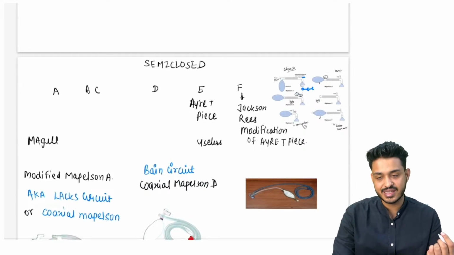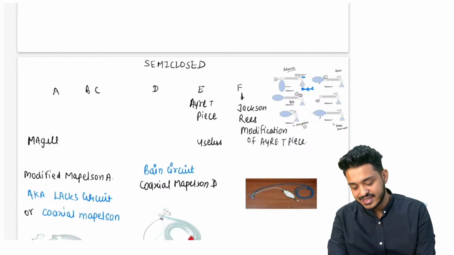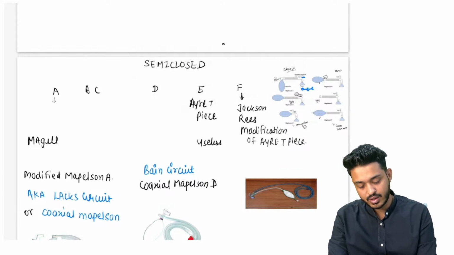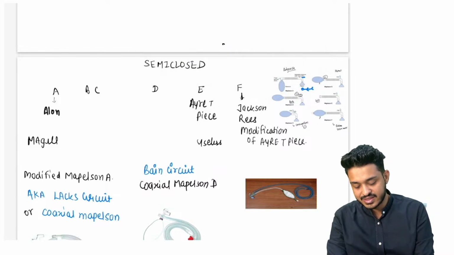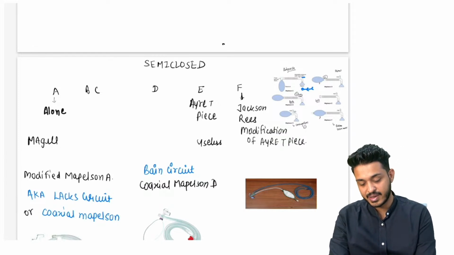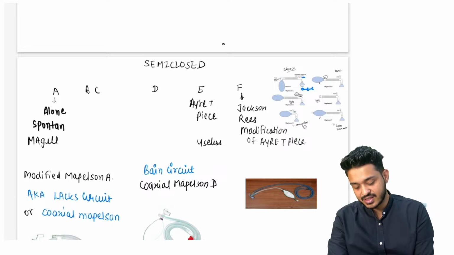अभी इनका uses देखते हैं. What are the different uses of A, B, C, D, E, F? A is also known as, A से याद रख लो, A मतलब alone. It will be alone. Alone रहेगा तो क्या बनाएगा? मैगी बनाएगा. You can remember like that. Or you can also remember ये अकेला बंदा है तो खुद ही सांस लेगा.